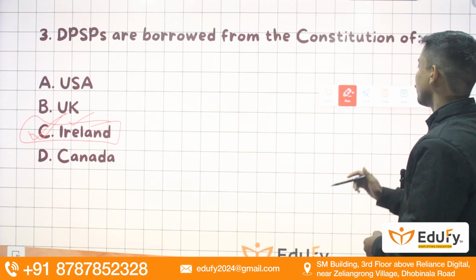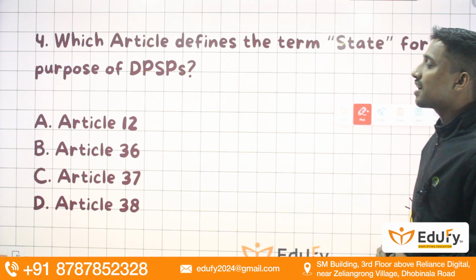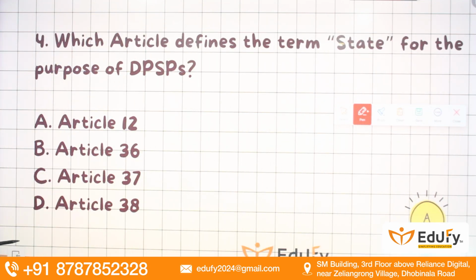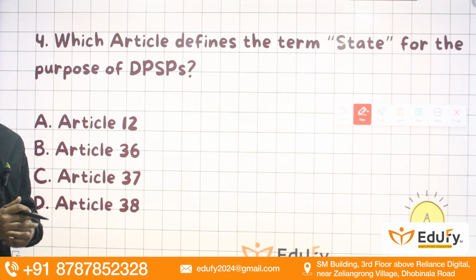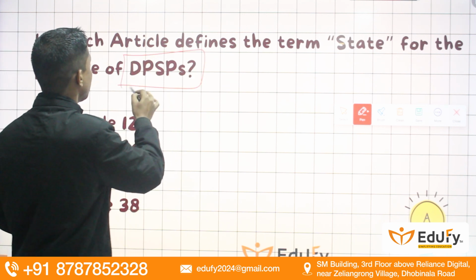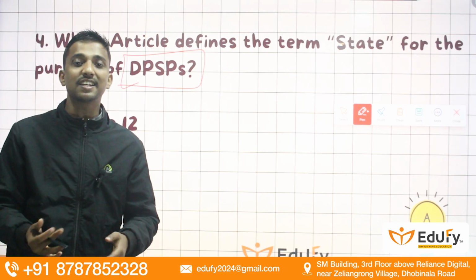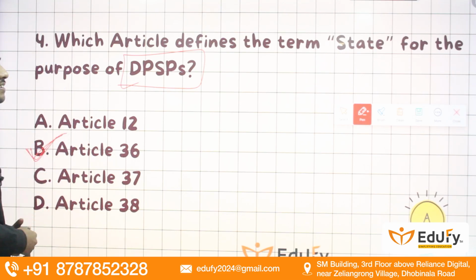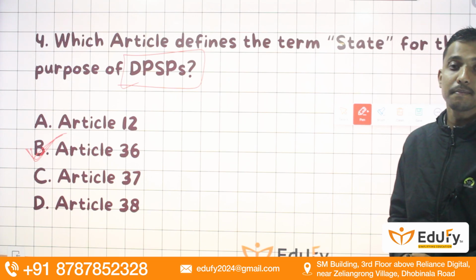Moving towards the next slide, we have: which article defines the term state for the purpose of directive principles of state policy? So, guys, we all know that in fundamental rights also, Article 12 gives the definition of state. Here, to be specific about DPSP, it is mentioned in Article 36, and the definition is the same as that of Article 12. Remember that Article 36 of the Indian Constitution defines the term state for the purpose of directive principles of state policy.